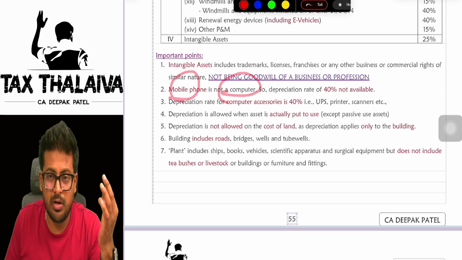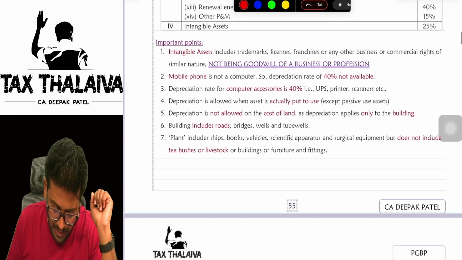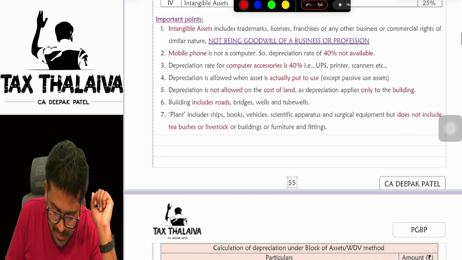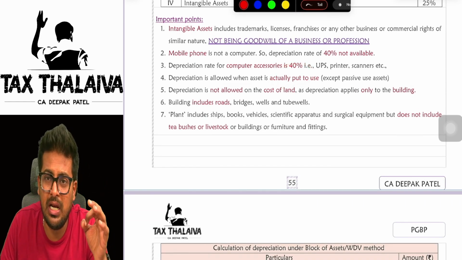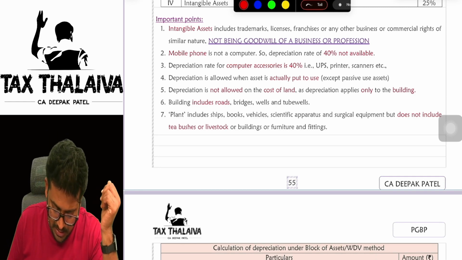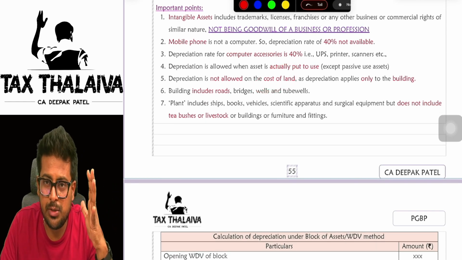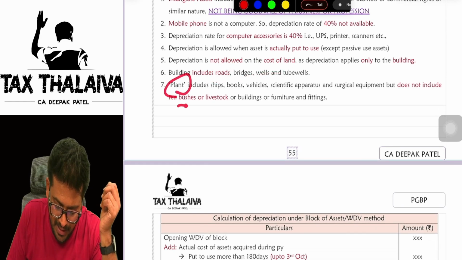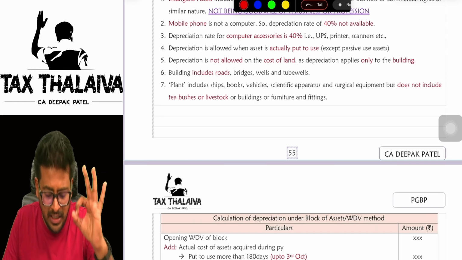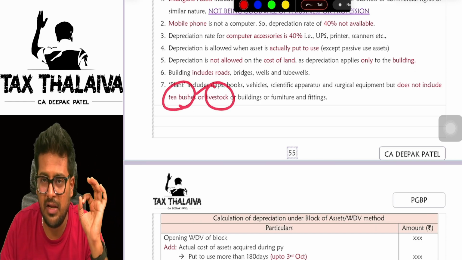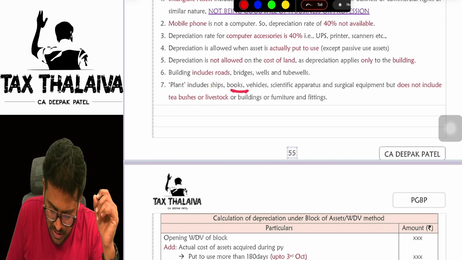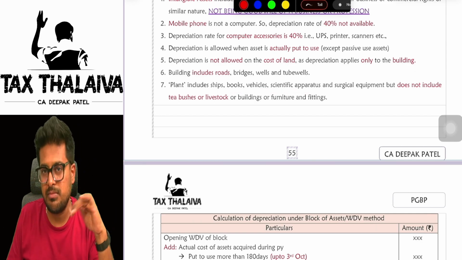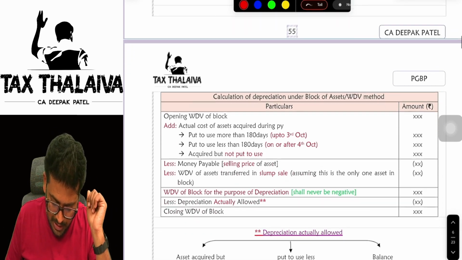A mobile phone is not a computer, so you cannot claim a 40% rate of depreciation. Depreciation is allowed only when the asset is actually put to use. I told you this already. Land is not eligible for depreciation. Building also includes roads, bridges, everything. Plant does not include tea bushes and livestock. Books, vehicles, scientific apparatus and all come under the plant definition only.